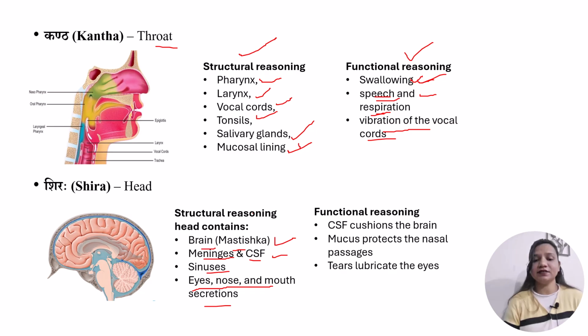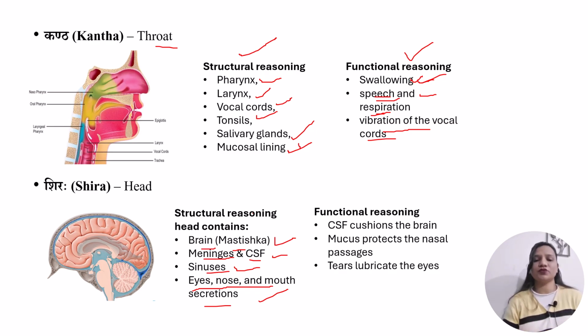And by sinuses we can understand that these are mucus lined cavities, and the secretions from eyes, nose and mouth are tears, mucus and saliva respectively.